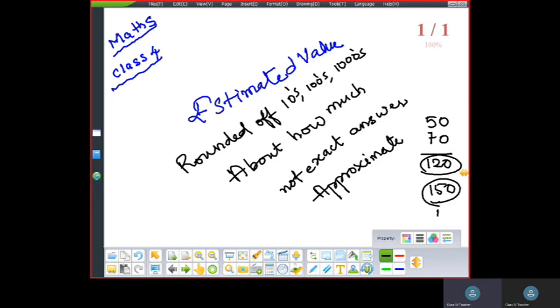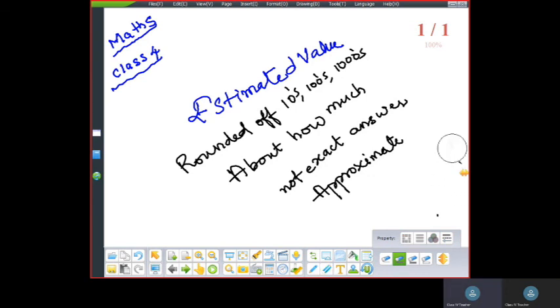Okay, children, understood? Estimation problems we do orally, to get the answer orally. To make our calculations simpler and easier, we use this. Okay, children? So by this, the session is completed.